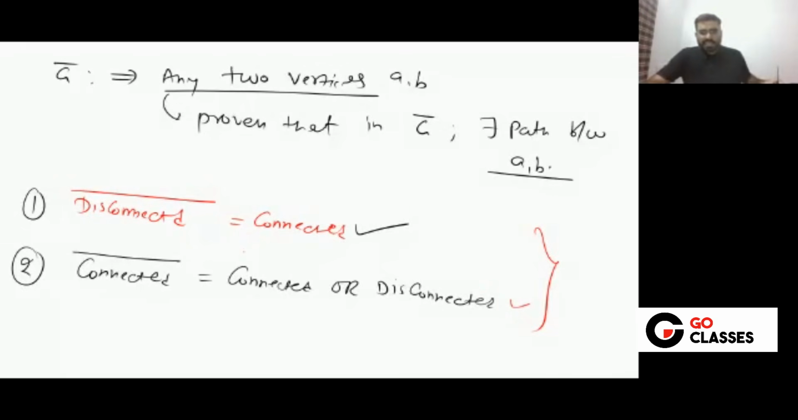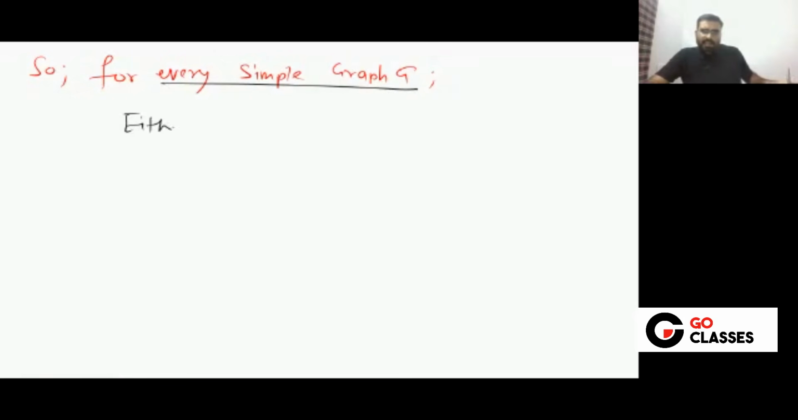From these two things, can I say that G or G complement, at least one of them will be connected? Tell me, can I say this? So can I say that for every simple graph G, whatever simple graph G you take, either G or G complement is always connected. Either G or G complement is definitely connected. At least one of them is definitely connected.